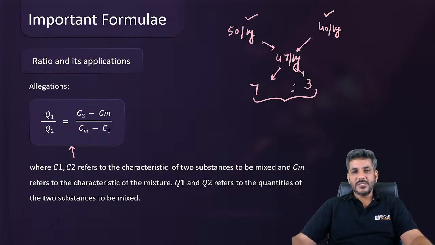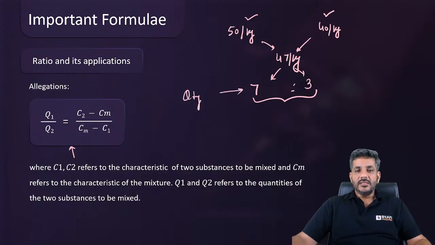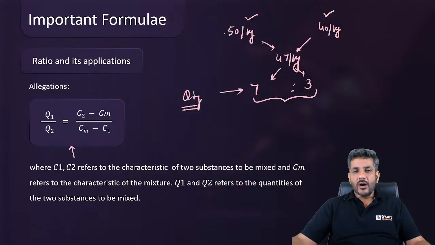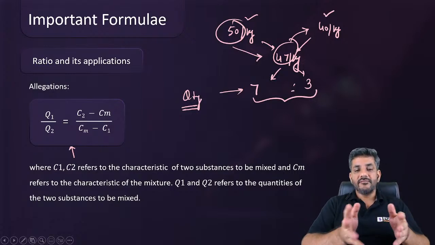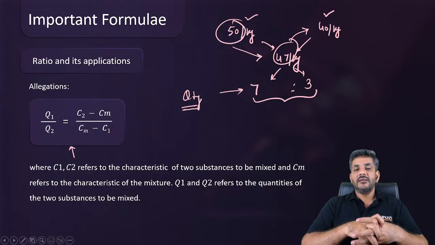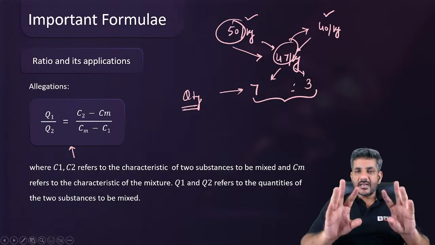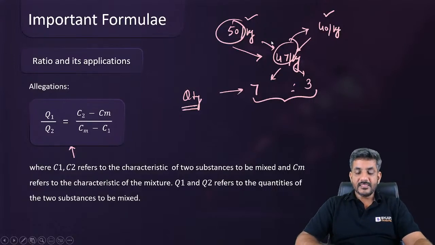50 kg, 40 kg, बीच में 47 ले लीजिए, ये रेशो आ जाएगा आपका 7:3. This ratio is the ratio of the weightages. In case of these mixtures, quantity is the weightage, so it is the ratio of these quantities. Also keep one more thing in mind. Out of these two values, one will be greater than the resultant and the other would be lesser than it. I mean, the resultant price will always lie between the two given prices. So therefore, if the resultant price is 47, it must be greater than one of 50 and 40 and it would be less than the other one. That has to be the case. That is about alligation.